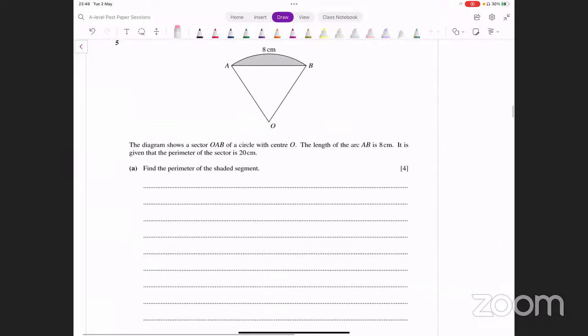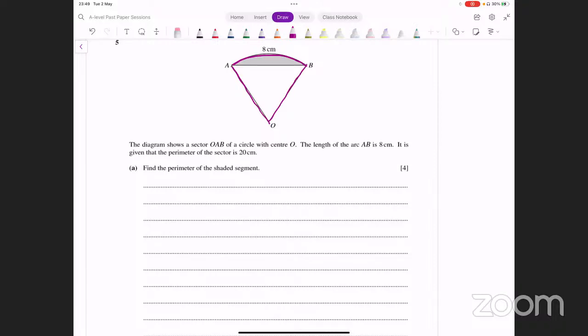The diagram shows a sector OAB of a circle with center O. The arc length is given. It's given that the perimeter of the sector is 20 centimeters. Okay, find the perimeter of the shaded segment. So the information that we're given is that the length of the arc is 8 centimeters. The perimeter of the sector is 20 centimeters. So if this arc length is 8, and we know that the whole perimeter is what?